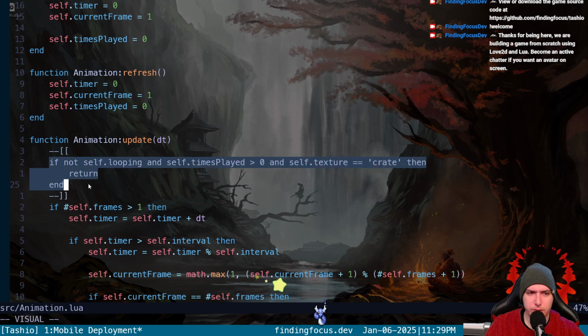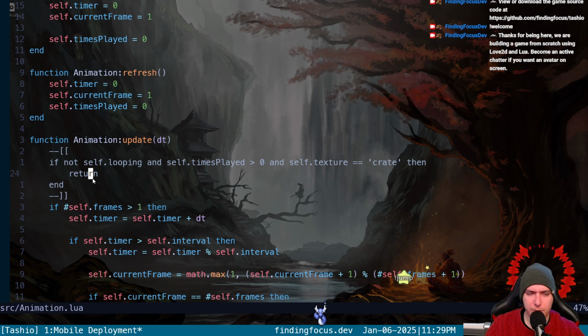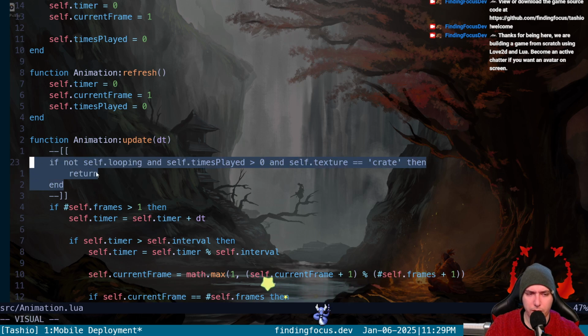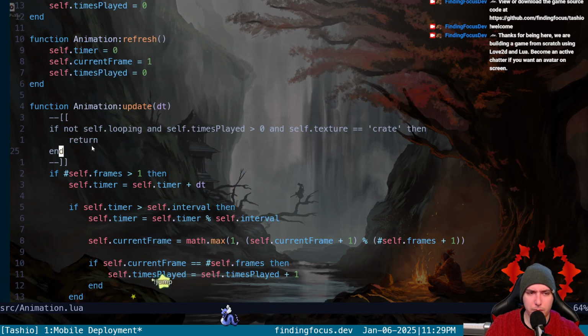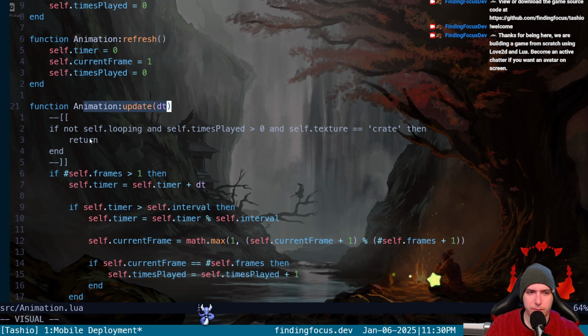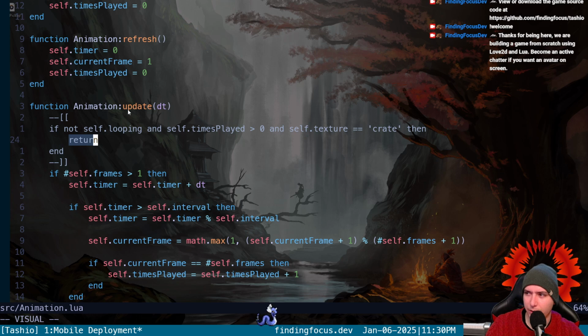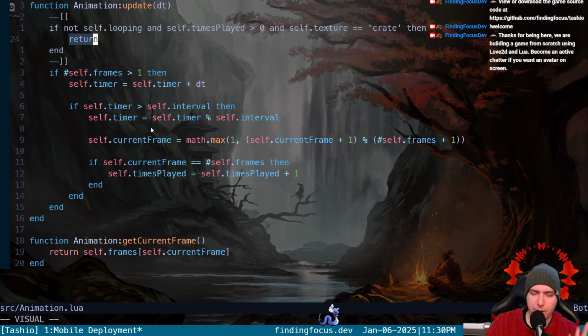Does it just exit this body of code? I mean, doing an empty thing would do the same thing, would it not? An empty body would just do the same thing where it would just skip over it? Because this has to be not doing what I thought it did. What I thought it did was broke out of this whole update function because we return. So I thought return doesn't just do this internal return value, but like literally for the function, we're returning nothing, which is just stopping the update. That's what I thought it was doing.